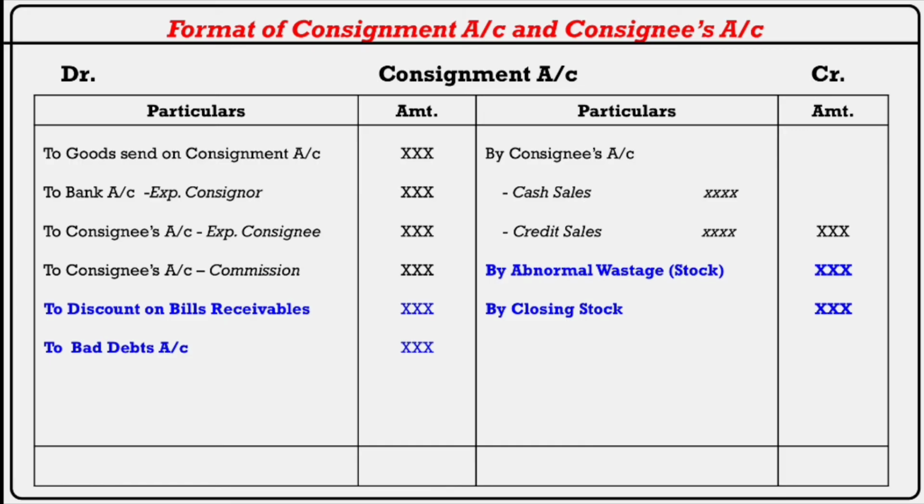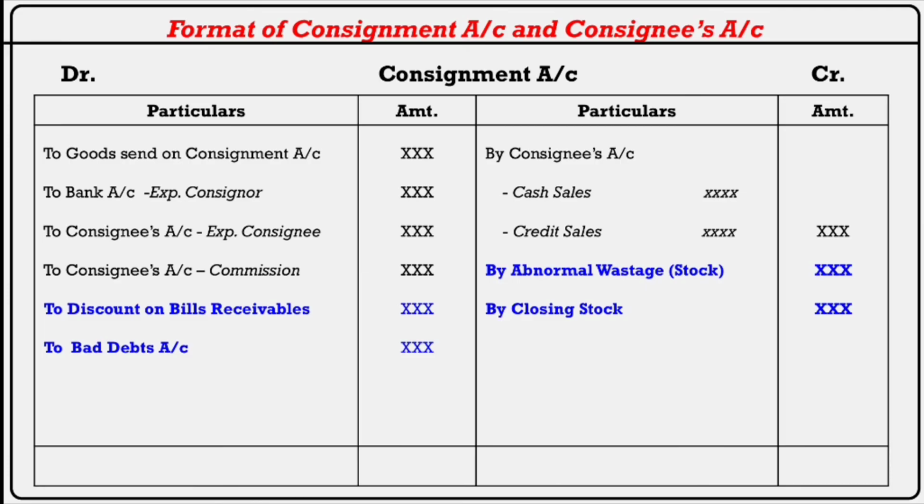Goods sent on consignment, debit side. Expenses of consignor, debit side. Expenses of consignee and commission on debit side. Sales by consignee, credit side. Discount and bad debt, debit side. એબનોર્મલ વેસ્ટેજ અને ક્લોઝિંગ સ્ટોક ક્રેડિટ સાઇડ. બસ મેક્સિમમ આટલા જ ટ્રાન્ઝેક્શન હશે. આનાથી વધારે એક પણ ટ્રાન્ઝેક્શન કન્સાઇનમેન્ટ રિલેટેડ ચેપ્ટરમાં આપણી પાસે આવતા નથી.